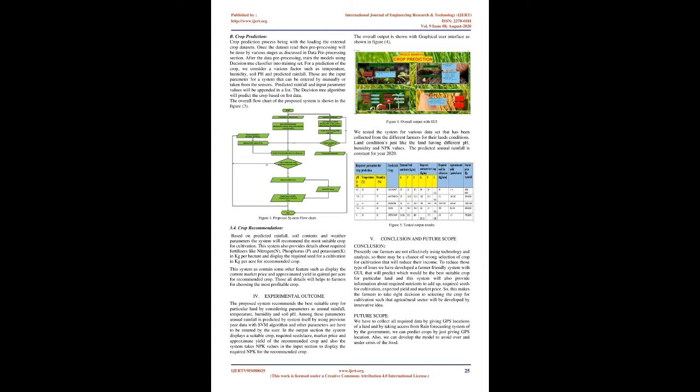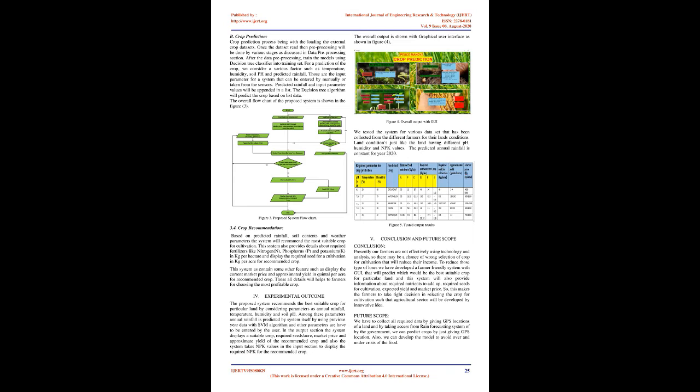The process starts with loading the external dataset containing previous year rainfall data. Then the loaded dataset is pre-processed as discussed in the data pre-processing section. After data pre-processing, we train the model by using an SVM classifier with a radial basis function, RBF, kernel. Then we fit the classifier to the training set.